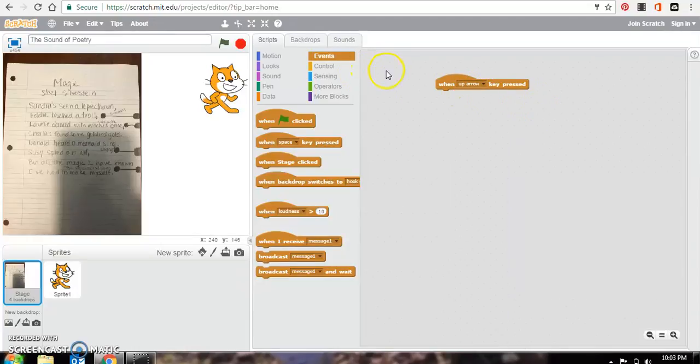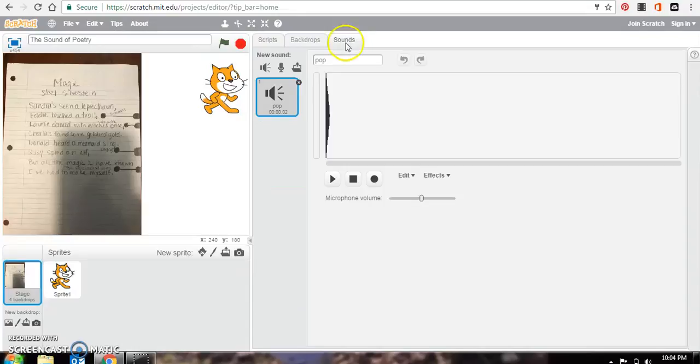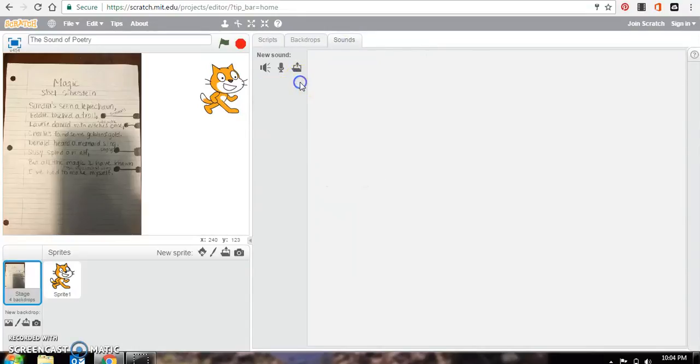And then I'd like it to do a sound. So then I'm going to go to Sound, and I would like for it to play a sound when the arrow is pushed. Currently it's set to pop. But I'm going to go ahead and upload my sounds and select the ones that I would like to play. So we don't need pop, so X out.